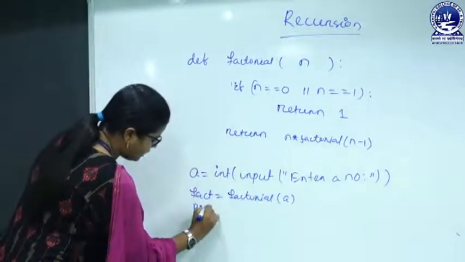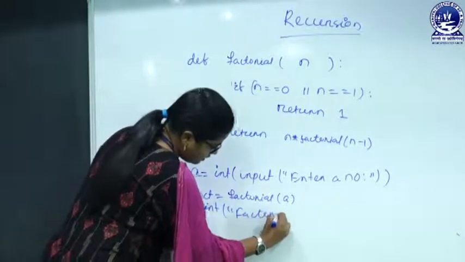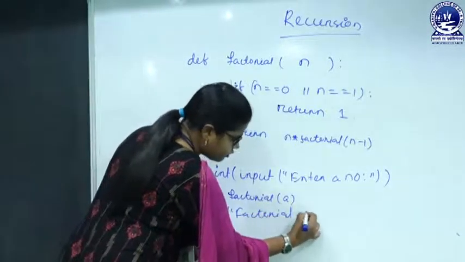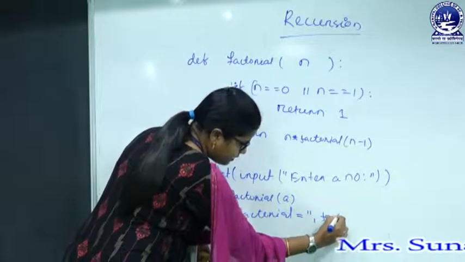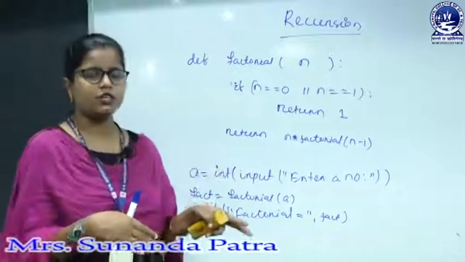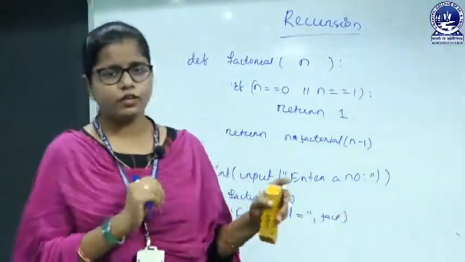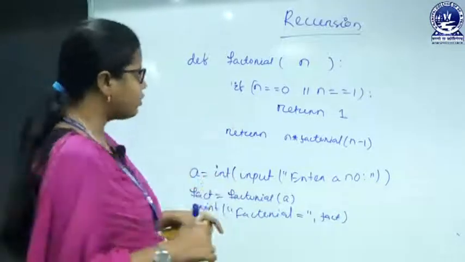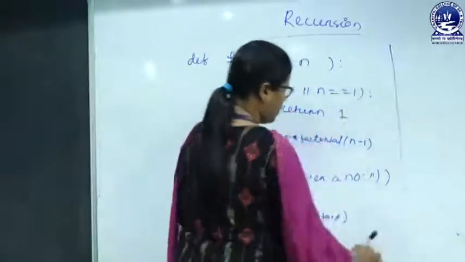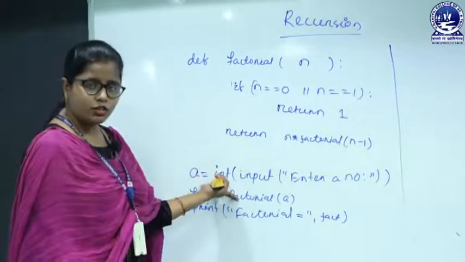Now I can print here, print factorial equals to fact. So this is what actually a recursion function that we are using to calculate the factorial of a given value. So let's execute this. From here we are going to start.